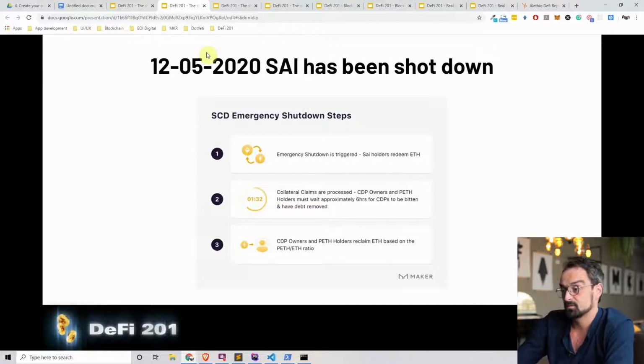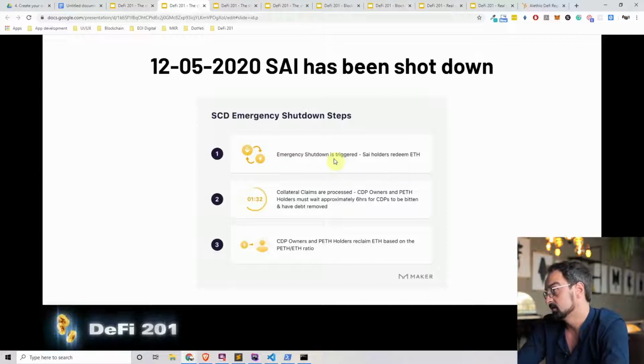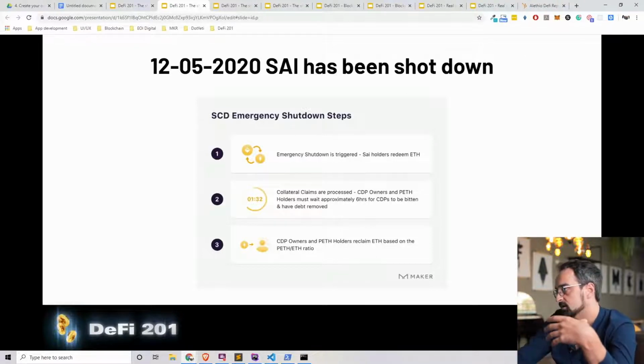And what happened is that there was an emergency shutdown triggered for single collateralized DAI, and they had to redeem the Ethereum. The shutdown was planned and open to voting since early 2019, even as most users believed it to be a well-functioning system, but MakerDAO's 4 million setback in March during Black Thursday was due to the zero-bid auctions that happened, that we'll discuss later.